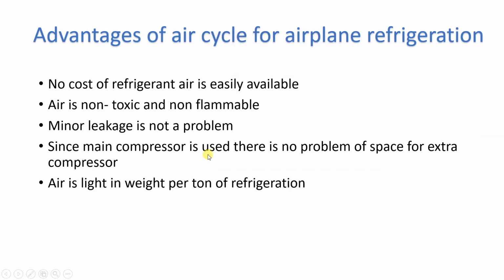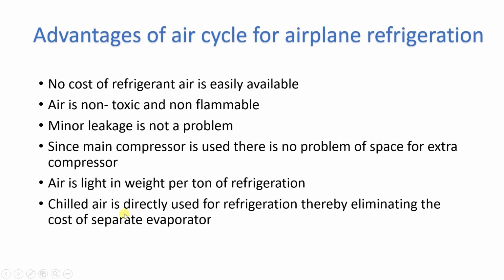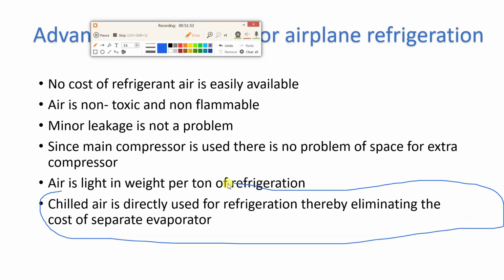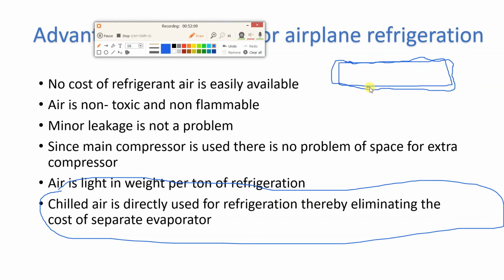What is the next advantage? Air is light in weight per ton of refrigeration. And next one, if you consider a refrigerator, I'll give you an example for this point. Okay. So if you consider a refrigerator, suppose this is the freezer box. Okay. So in the internal construction of the freezer box, this part of the freezer will have refrigerant. So here you can see this part of the freezer will have refrigerant.